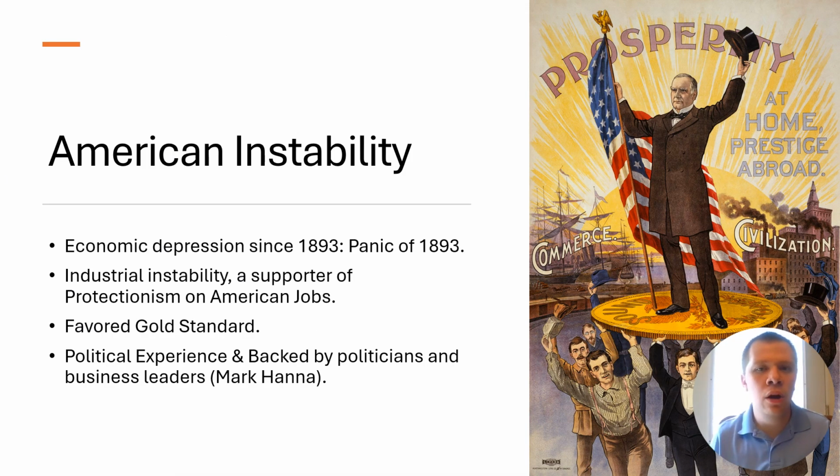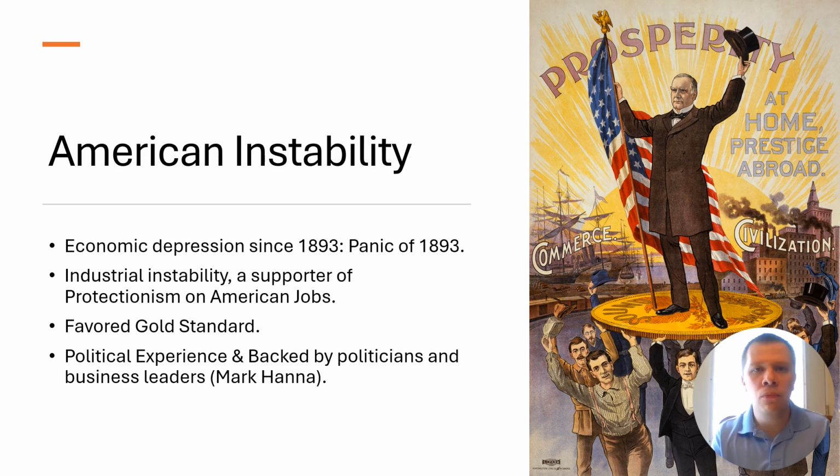One thing that's interesting to note is that even though he served as governor until 1896, throughout the 1890s American civilians had political and even economic instability. There was an economic depression that started in 1893, often referred to as the Panic of 1893. Industries were believed to be ruined because they were unable to protect the wages of the workers and even their own protections.